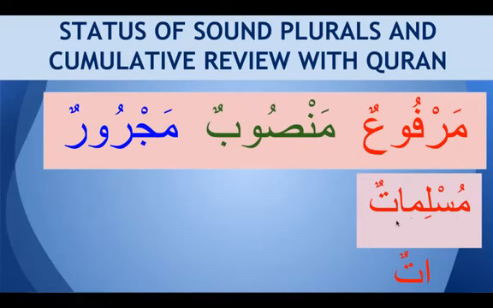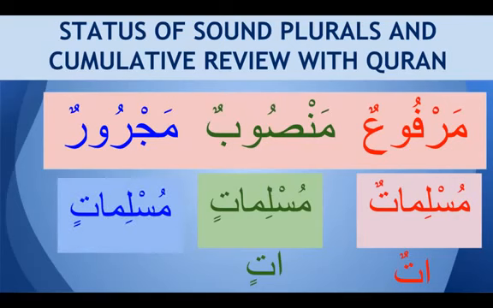So look carefully. We don't have the sign of fatha here, we actually have the sign of kasra. It is muslimatin. We don't have muslimatan. It is muslimatin. So alif and ta with kasratain is mansub. Muslimatun is marfu, muslimatin is mansub, and majroor is again muslimatin. So the same alif and ta with kasratain is the sign of majroor.